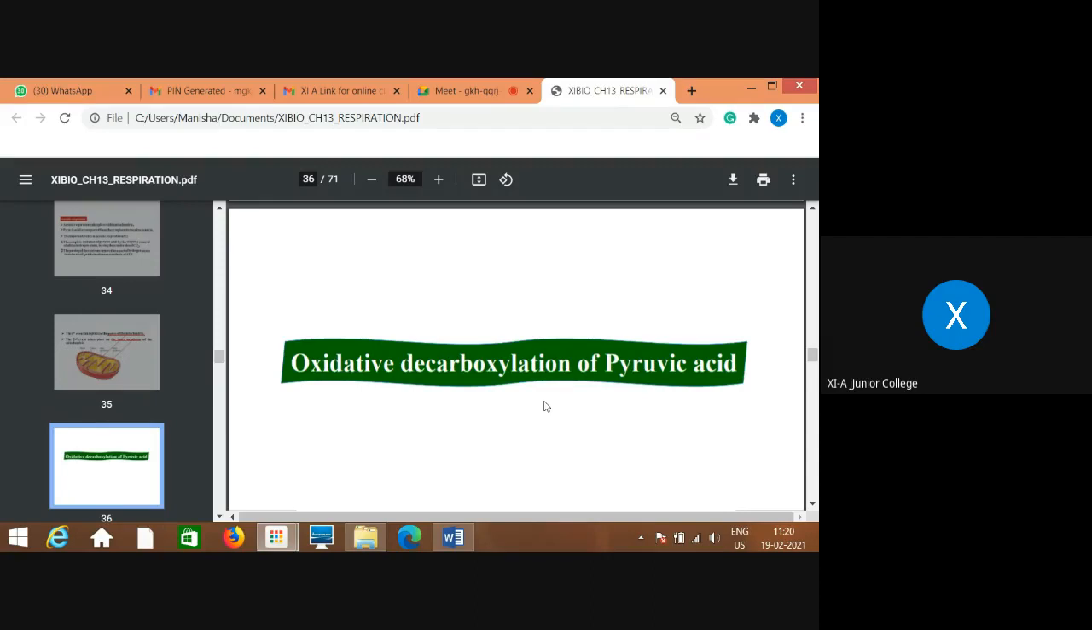Try to understand. Imagine the structure of the cell where all these important organelles are present. Now, what we will concentrate on for this process of respiration is the mitochondria.